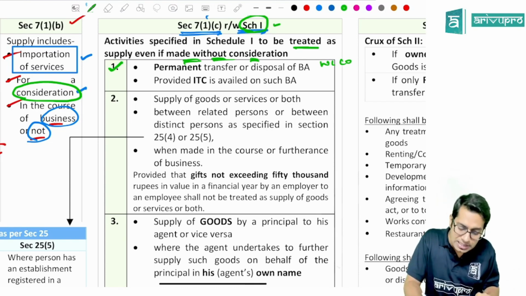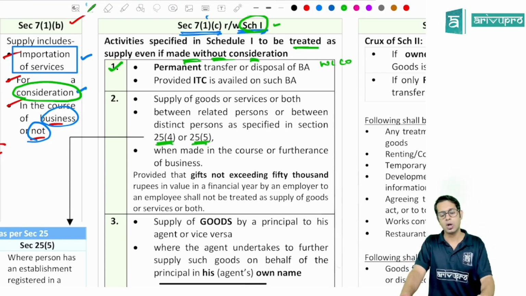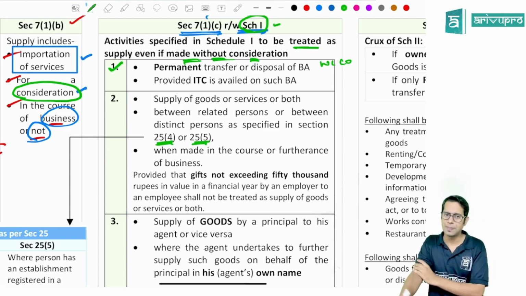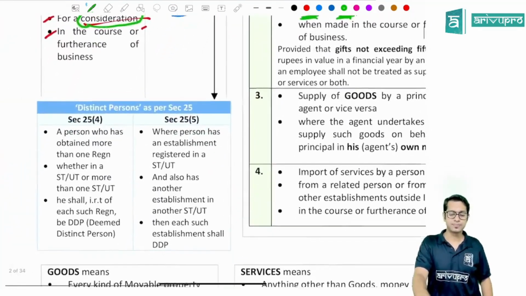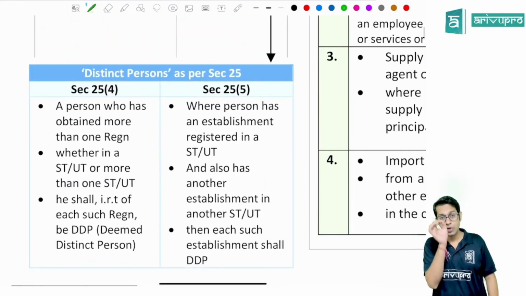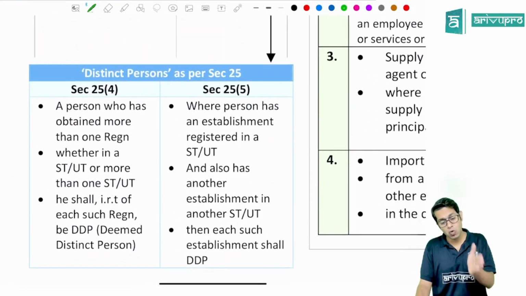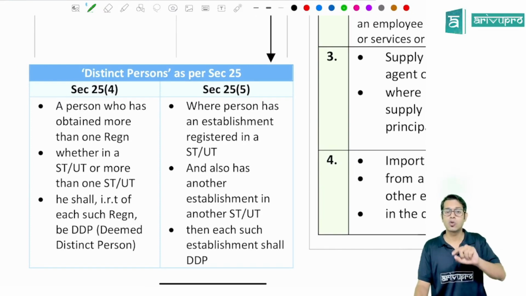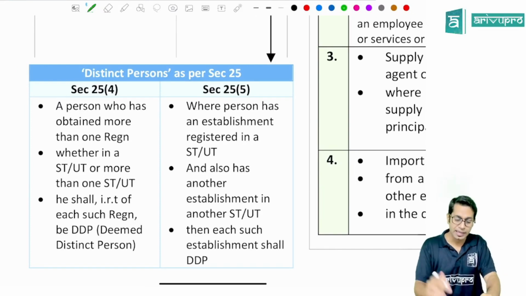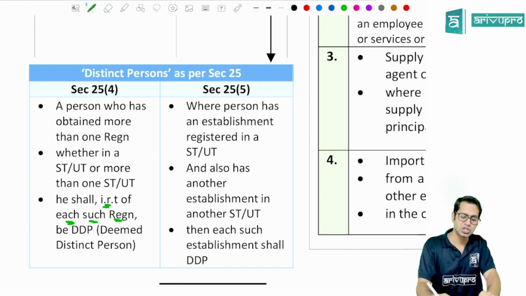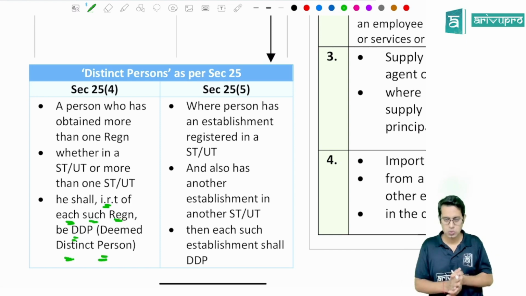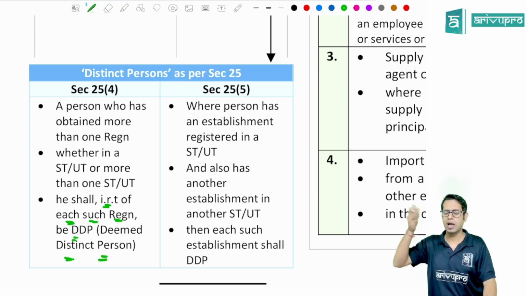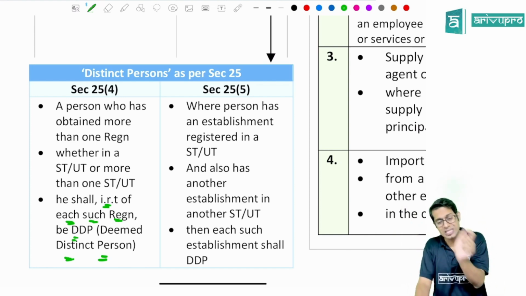Sir, what do you mean by distinct person referred to in section 25(4) or 25(5), sir? 25(4) and 25(5) are in your registration chapter. Section 25 talks about the procedure for taking registration. Section 25(4) says, where a person has obtained or is required to obtain more than one registration, whether in a state or a union territory or more than one state or more than one union territory, he shall, in respect of each of such registrations, be deemed as distinct person. So if a person has obtained more than one registration under a single PAN under GST law, then each of those registrations will be deemed as distinct person.